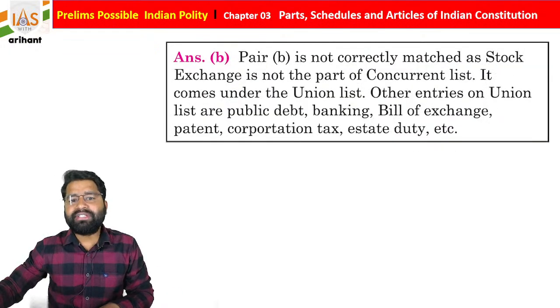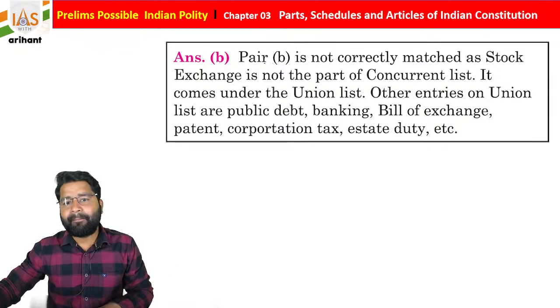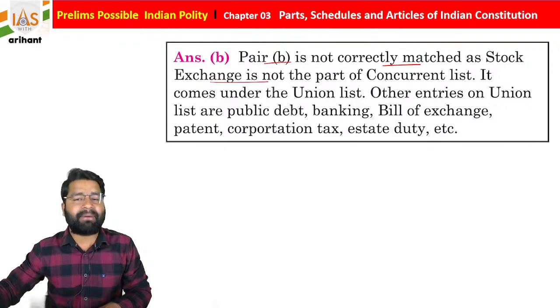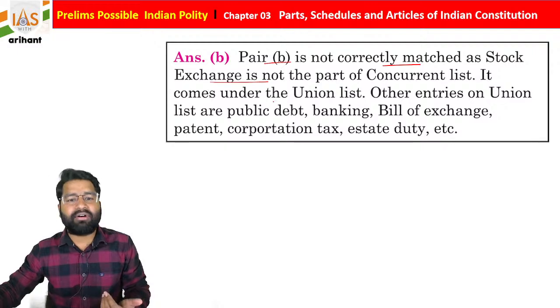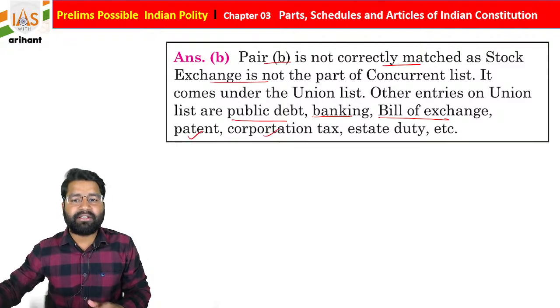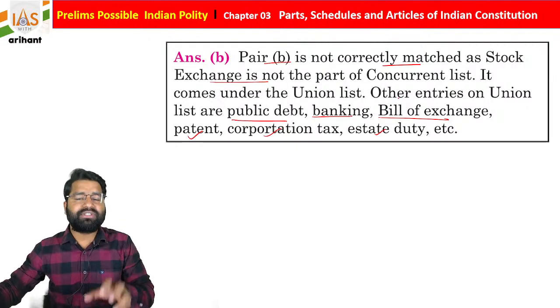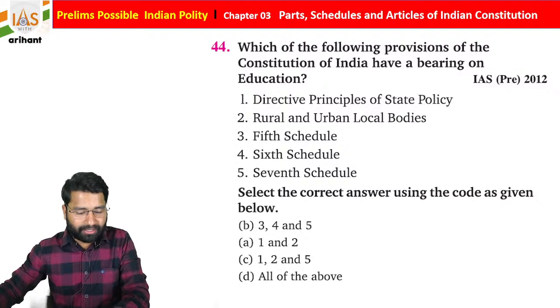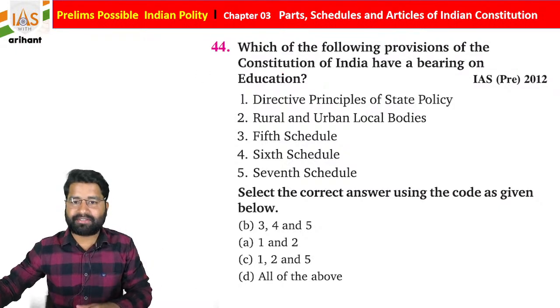If you see the explanation, pair B is not correctly matched, as stock exchange is not part of the Concurrent list. It comes under the Union list. Other entries on the Union list are public debt, banking, bill of exchange, patent, corporation tax, stamp duty. So these are the things which are included under the Union list, students. Getting it? Okay, students, any doubt? No? If you have any, just share with me.